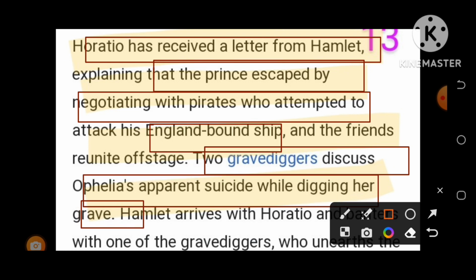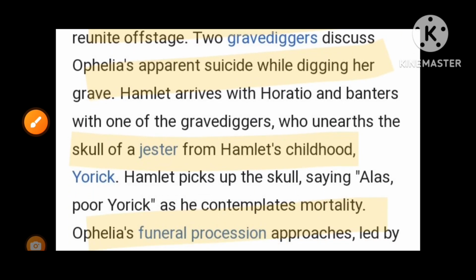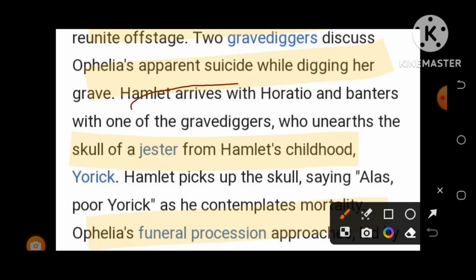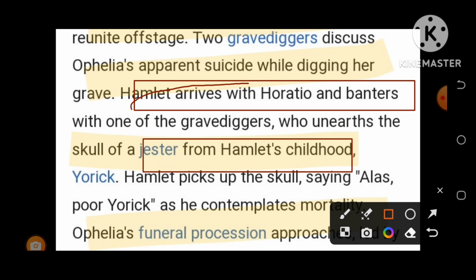What happened? Well, Hamlet arrives with Horatio and banters with one gravedigger who unearths the skull of a jester from Hamlet's childhood.